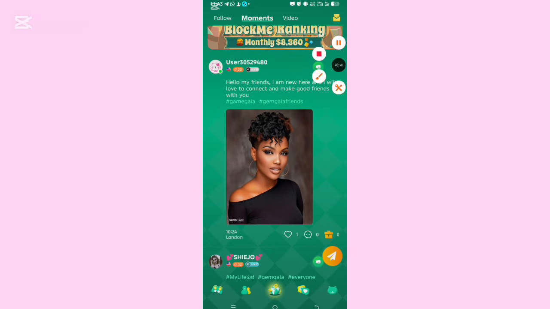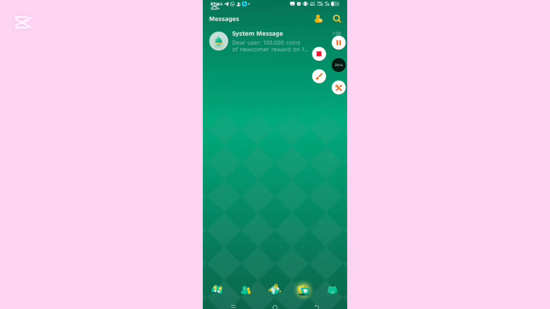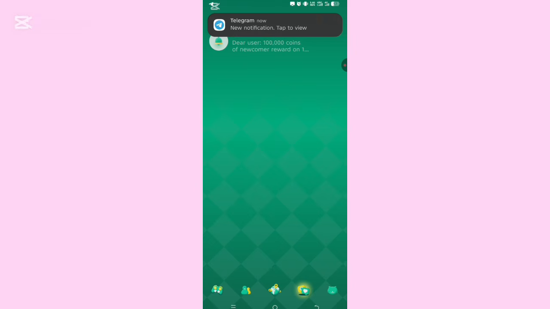Then on the fourth button being here, this is where you will see your messages and the bonus that you receive, or if this app wants to send you a message, this is where they will send it. You will see the bonus you have gotten, and once you use that link, you get this bonus for you to play games. As you are playing that game, you are making money. When you are live or when you are in a party, you are playing games, you are making money with it.